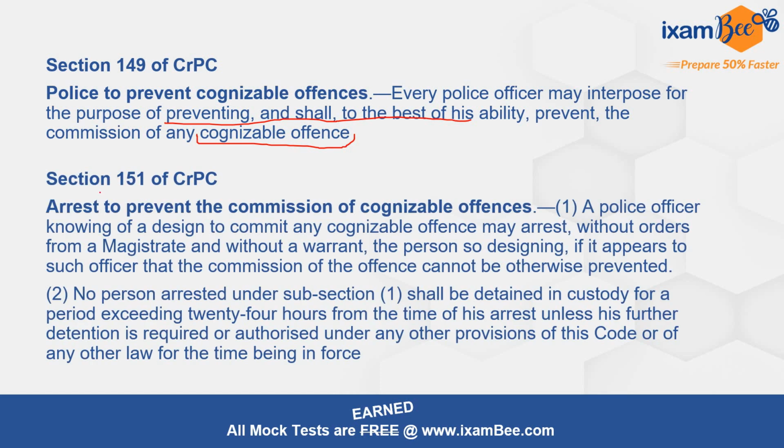इसी में 151 talks about arrest. So 149 is saying that the police officer may interpose, may interrupt, or may take any necessary action for the purpose of preventing any cognizable offence. 151 says that the police officer may also arrest to prevent the commission of cognizable offence. However, whatever arrest is made under section 151, that should not exceed a period of 24 hours from the time of his arrest, unless his further detention has been authorized under the provisions of this code or any other law for the time being in force.